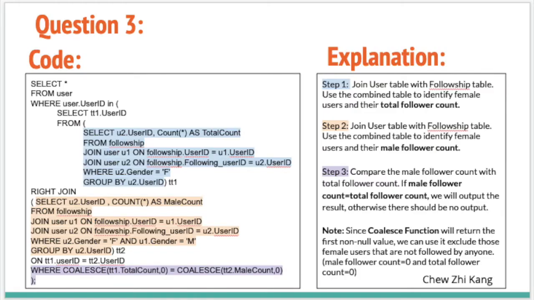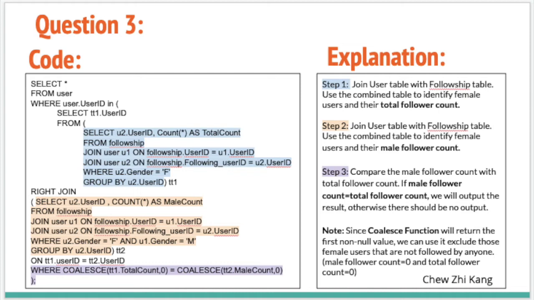Firstly, we will join the user table with the followership table and use the combined table to identify female users and their total follower count. Next, we will join the user table with followship table again and use the combined table to identify female users and their male follower count.